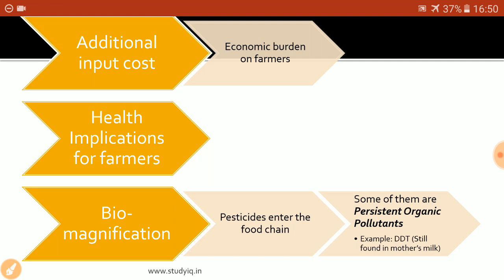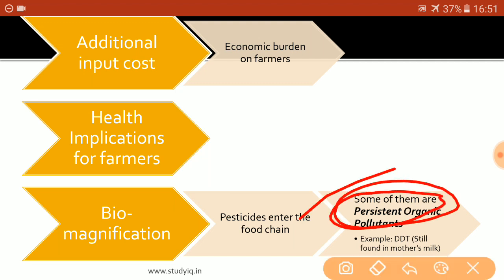Those pesticides that take a larger amount of time to get broken down into simpler substances are known as persistent organic pollutants. That is, they are persistent, they are stable in your body, they would stay there for a longer duration of time and would cause serious health implications for you. So whether a particular chemical is a persistent organic pollutant or not depends totally upon its ability to get broken down into simpler substances. For example, the use of DDT was banned by the government of India almost 2 to 3 decades ago. But DDT is so persistent that even in some areas of India today, its traces are found in mother's milk.